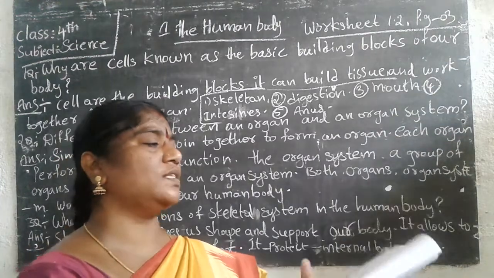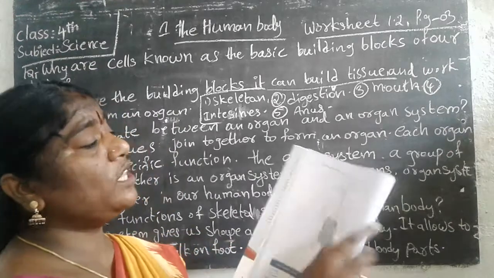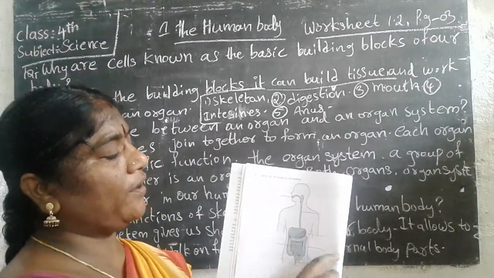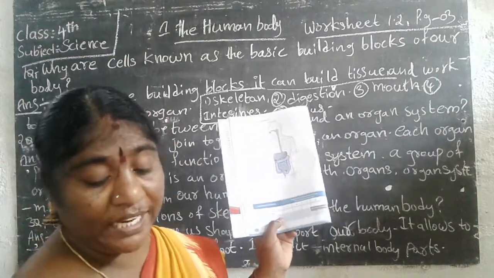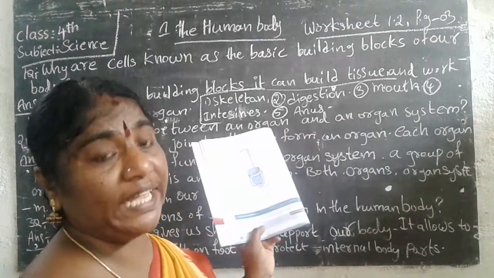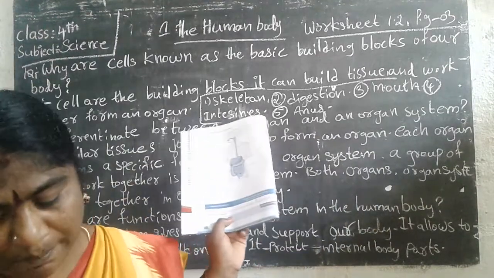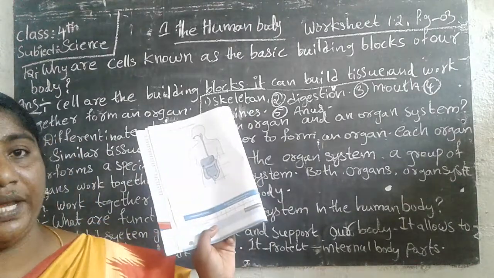Next we have to see this. Look here, the picture is there. Observe the picture. What is this and what is this? You can write in your application book, page number 2. The answers are in our textbook, first lesson, second, third page.